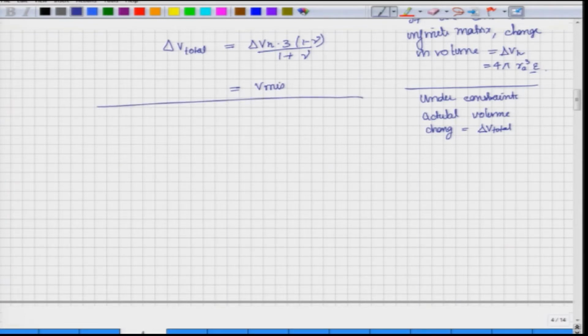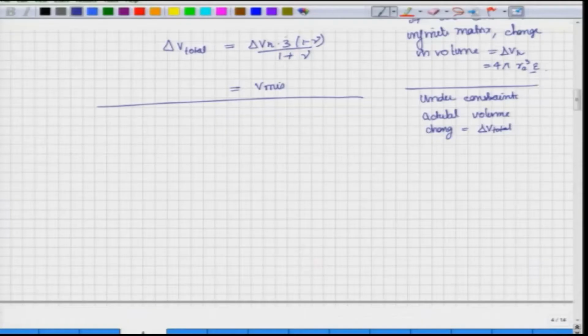So, you see that we started with V misfit, which is when the two things are separate, and in the end we see that the actual volume change is also equal to V misfit. So, if one had made an erroneous declaration at the beginning that since the volume change between the sphere and the hole is V misfit, all our calculation should have a total volume change of V misfit, that would end up being the same, being correct, because at two places we are cancelling out the pressure effect, and therefore the total change in the volume comes out to be V misfit.